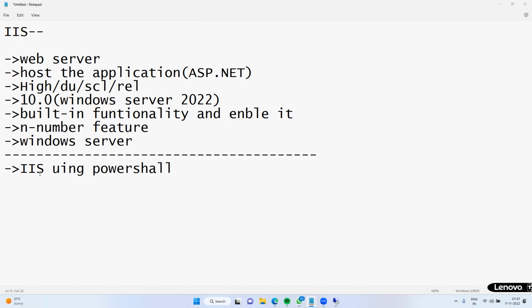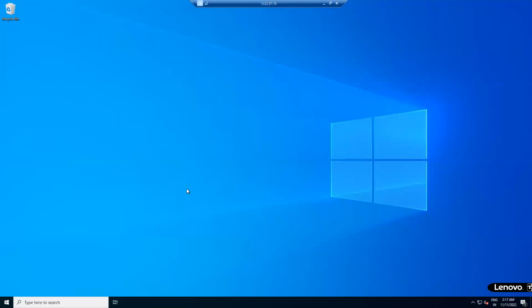Okay, yeah, so IIS can also be deployed using PowerShell. Now have a look, open the server. This is the server. Okay, so how to check the server? You can go for the command prompt quickly.